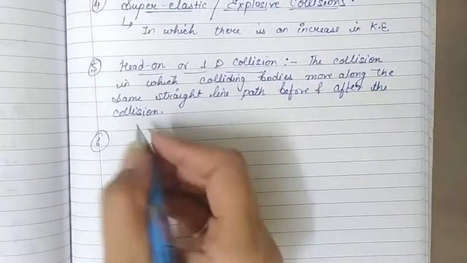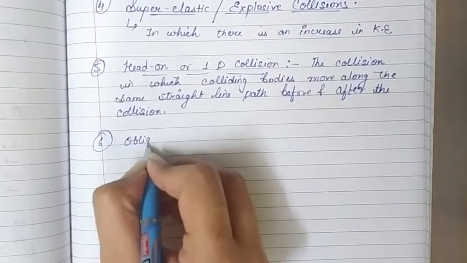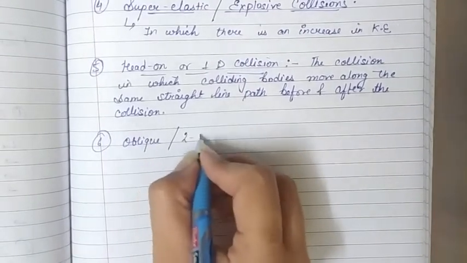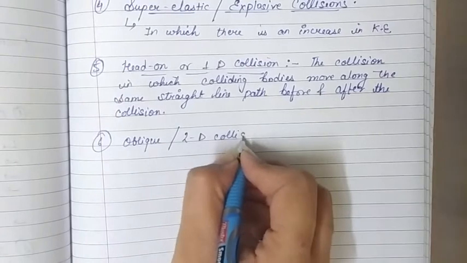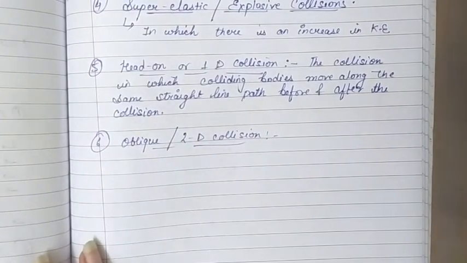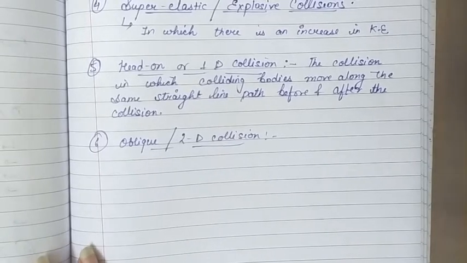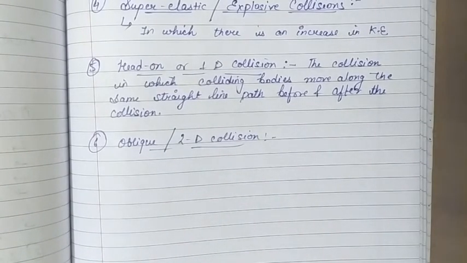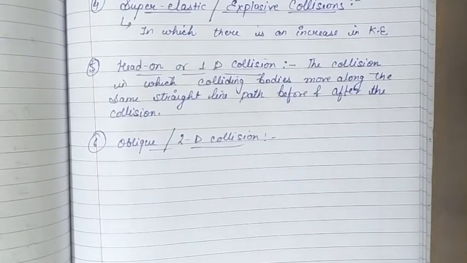Now the next are oblique or two dimensional collisions. These are those collisions in which the bodies do not move along the same straight line path but lie in the same plane before and after the collision. So they are in the same plane but they are not moving in the same straight line path before and after the collision. Then such type of collision is called oblique or 2D collision, two dimensional collision.